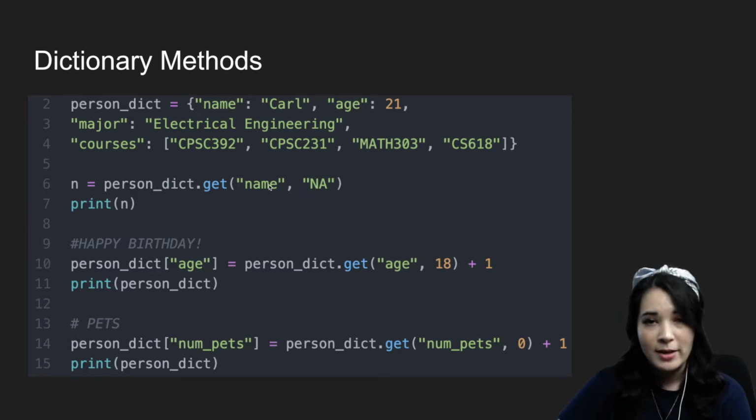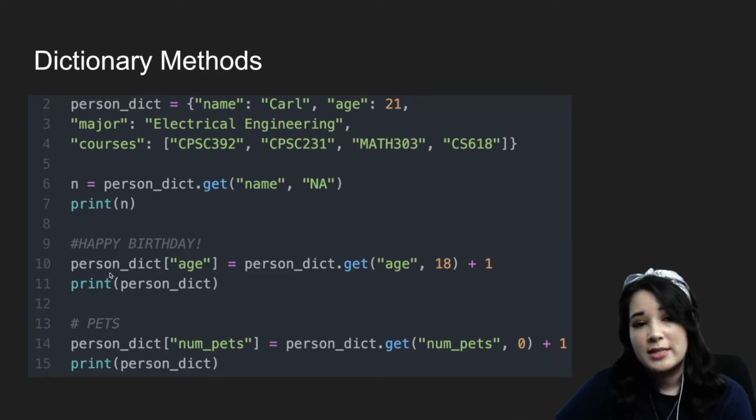What's really special about .get though is it takes a second argument. This is the argument that says if that key doesn't exist in our dictionary already, here's the default value that we should use for that key value pair. This is really helpful because sometimes we want to grab some information from a dictionary, but we don't know if that key is going to be there, and if it isn't there, we want to add it with some default value. For instance, we can do this example with happy birthday.